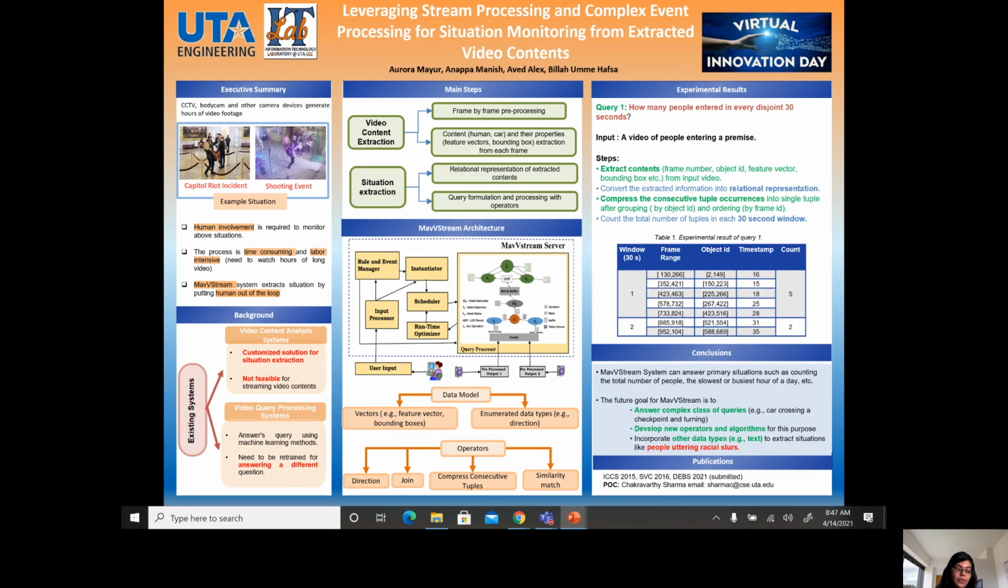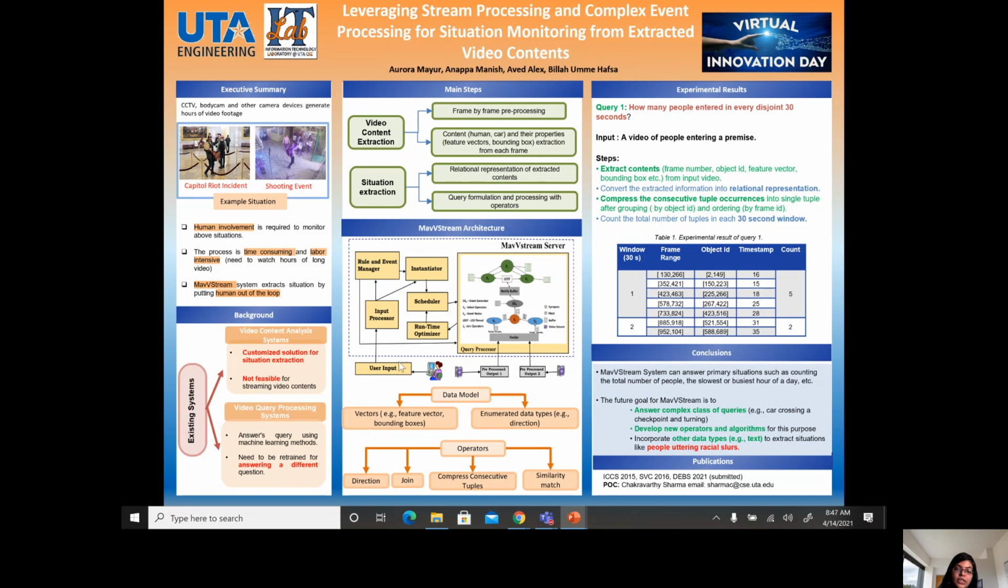of the existing systems. The map-based stream architecture depends on two steps. One is video content extraction. Here we process the contents frame by frame, and then we extract information about objects, their properties, feature vectors, bounding boxes, etc. This information is represented in a relational way. After that, we formulate queries and process that information.